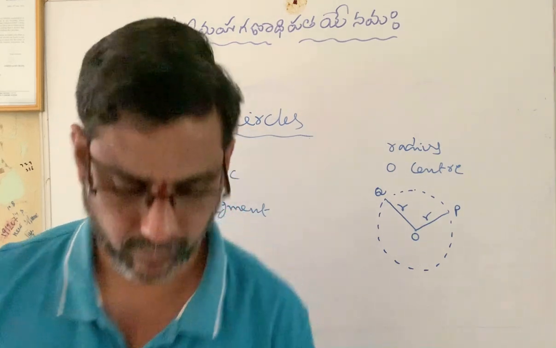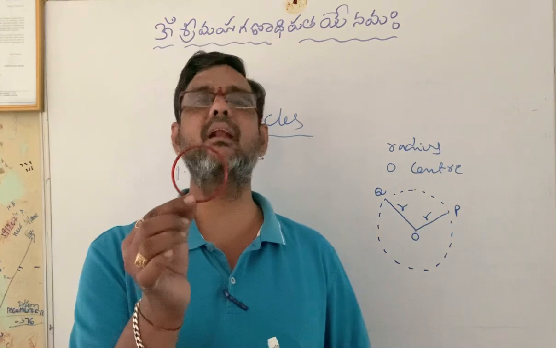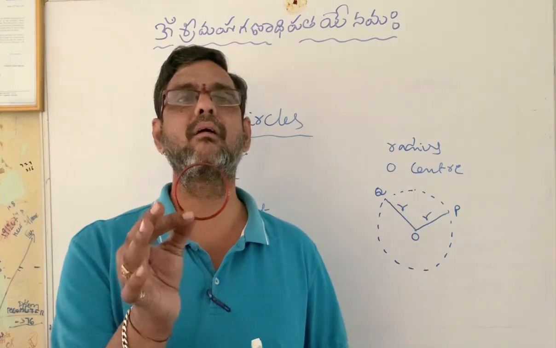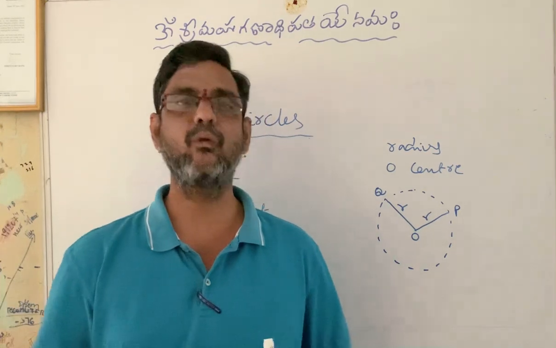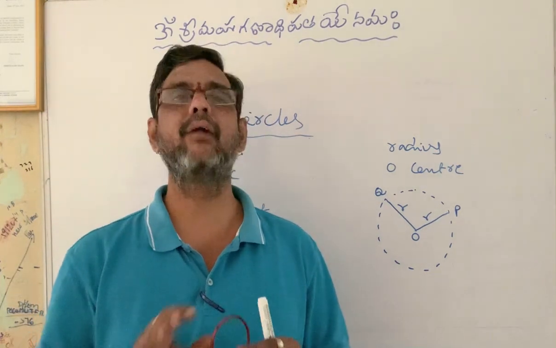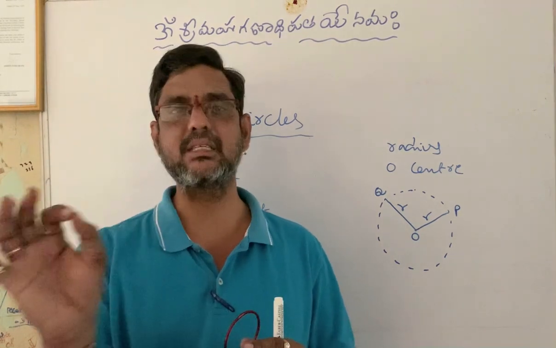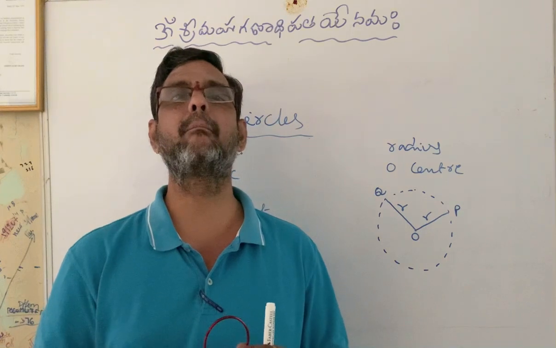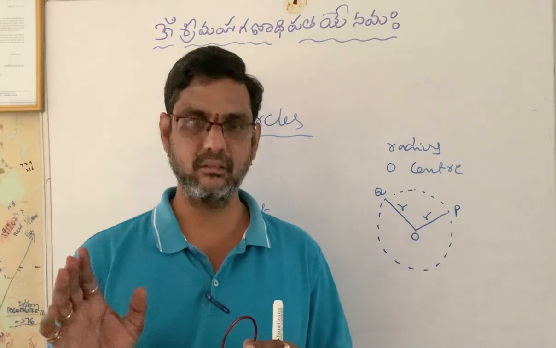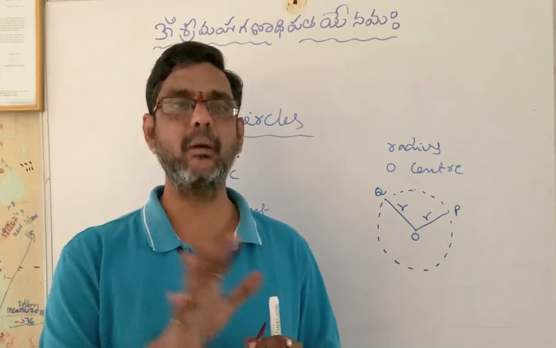Now, suppose this bangle is dropped from a certain height. What will happen to it? It will break into pieces. Then what do we call each piece? Each piece is called a piece of a bangle.